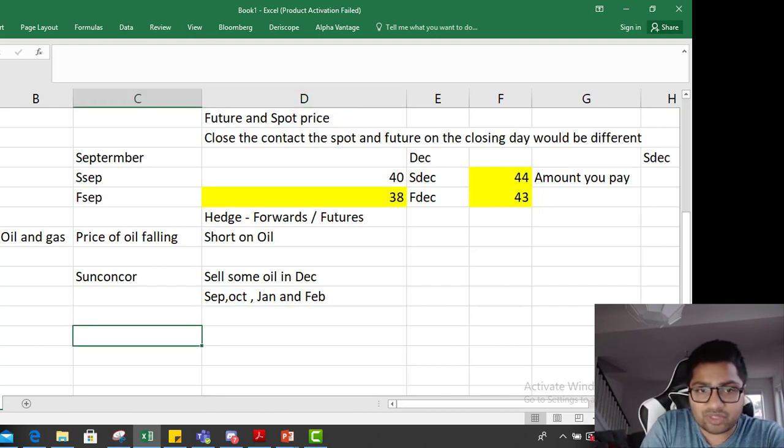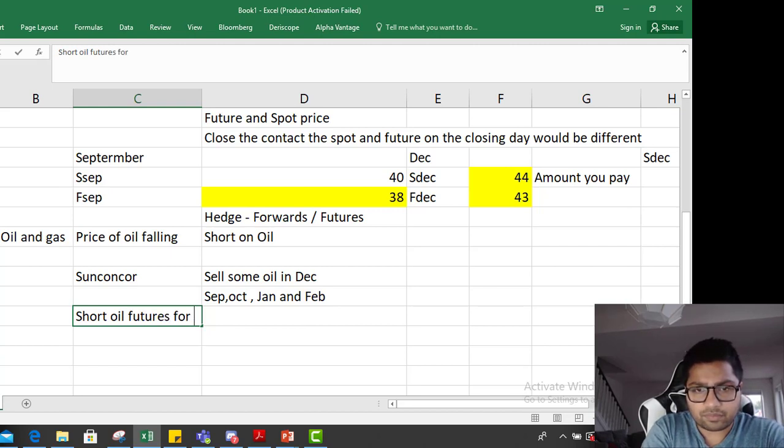So what is it going to do? It is going to sell some oil in the month of December, and it is going to short oil futures for Jan, while taking a condition that it will close it in December and sell oil.